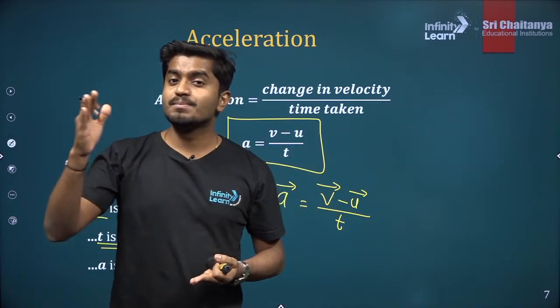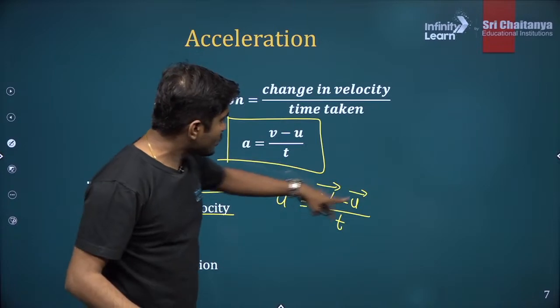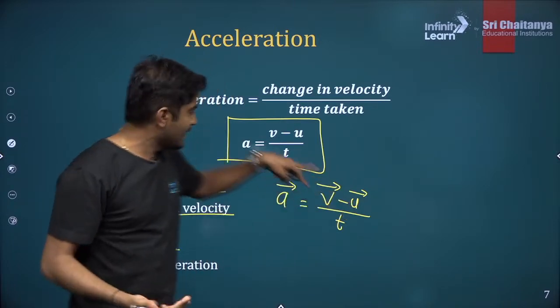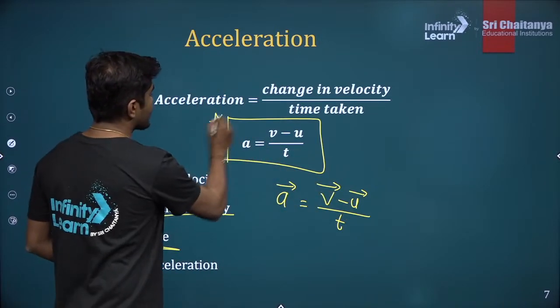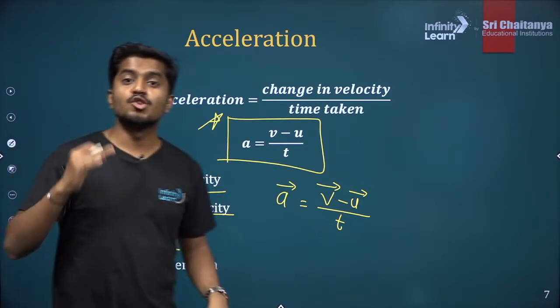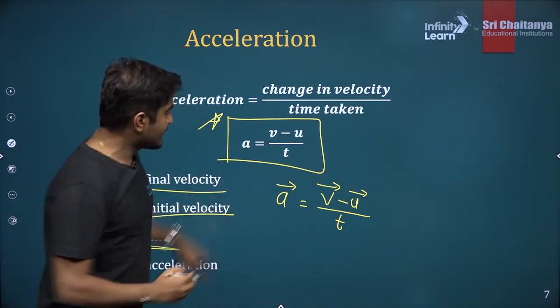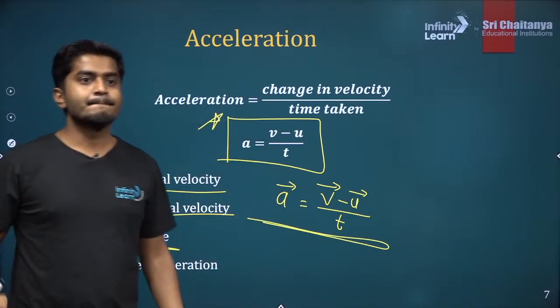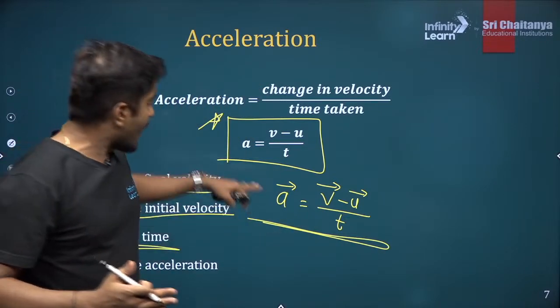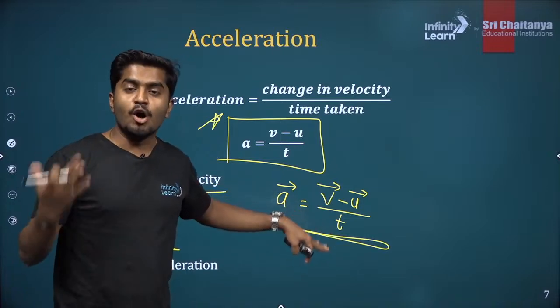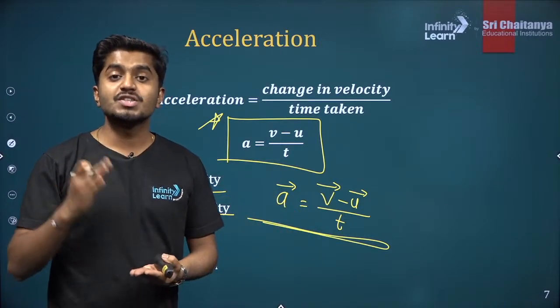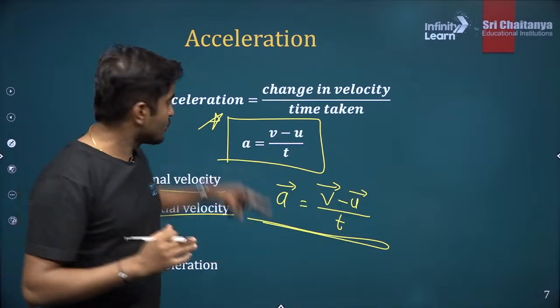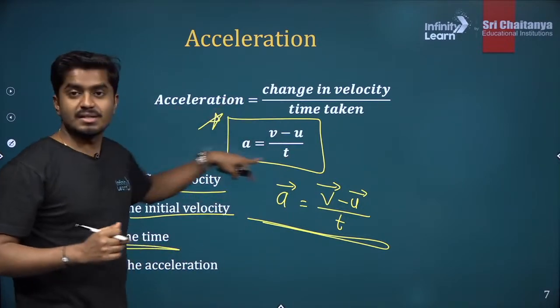If the object is moving along a straight line, then you can ignore the vector sign and use this equation. But if the object is not moving in a straight line, then we have to use this vector formula. Clear? Yes, you have to use the arrow if the object is not moving on a straight line. If it is moving on a straight line, then you can use this formula.